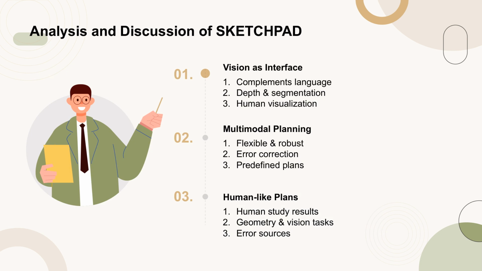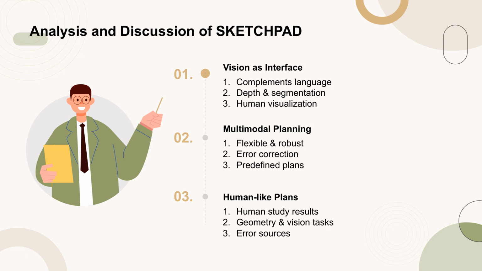The effectiveness of Sketchpad can be attributed to several key factors. Firstly, vision serves as a versatile and informational interface that complements language, particularly in conveying dense information such as depth and segmentation that are difficult to describe verbally. This aligns with the broader human development of visualization techniques that are direct, efficient, and informational. Secondly, Sketchpad allows multimodal language models, LMs, to plan and reason based on the intermediate visual artifacts they create, offering a flexibility and robustness not present in prior modular vision systems that follow predefined plans.